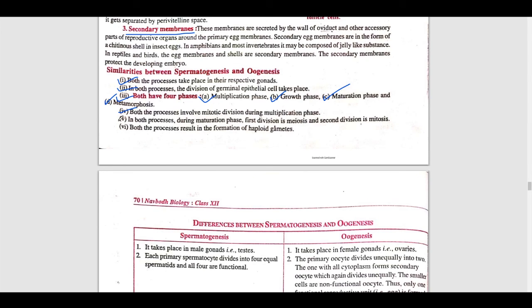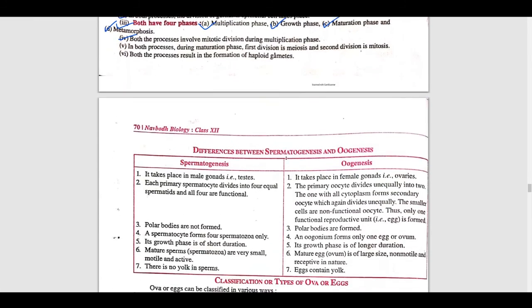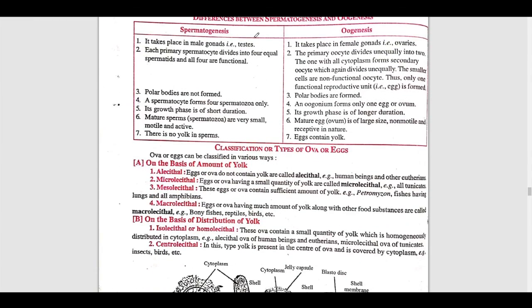Now here you can see the differences between spermatogenesis and oogenesis. You can read them in your textbook. Okay, thank you.